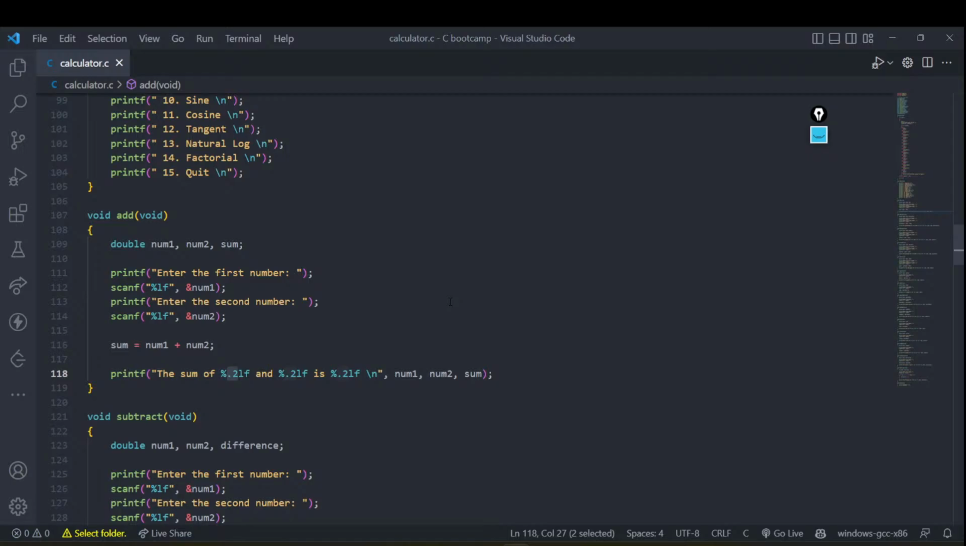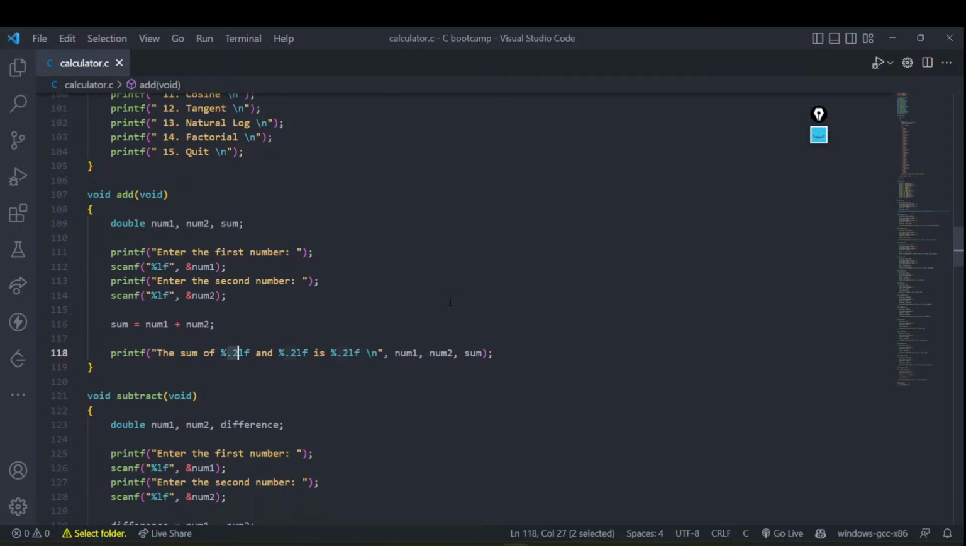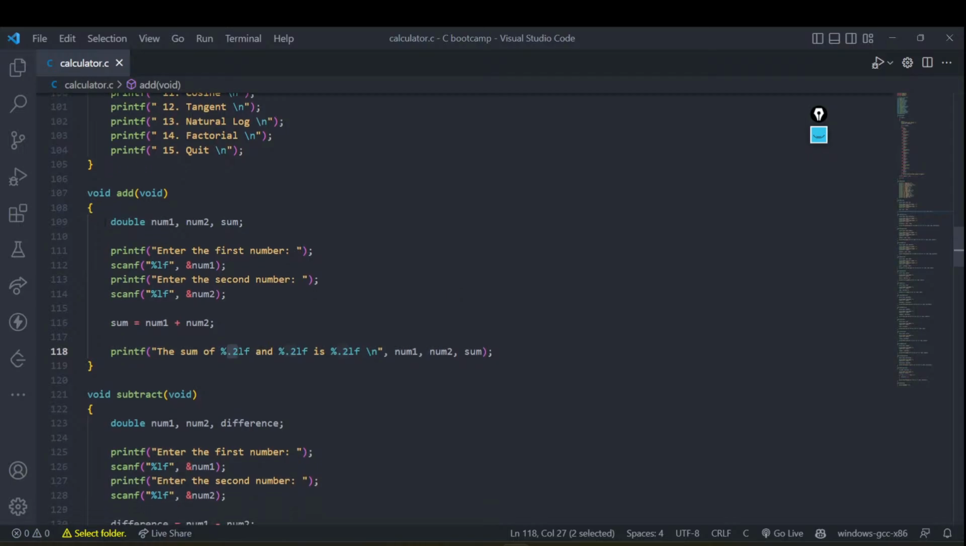LF again means the same, long float. In case you are interested in getting 3 digits or 4 digits after the decimal, you can write 0.3 or 0.4, something like this. Right, so that being said, this is how your add is implemented. I'm damn sure if the add is clear to you all, you can quickly give me a thumbs up if this function was making sense.